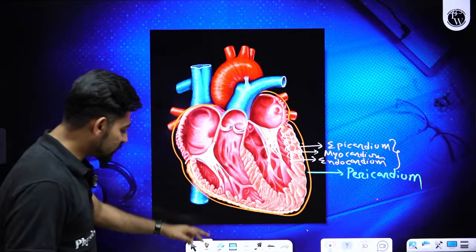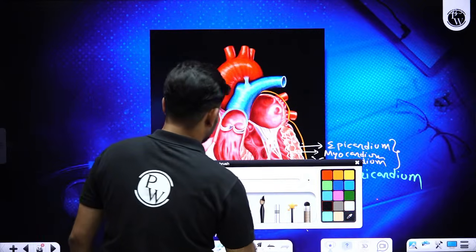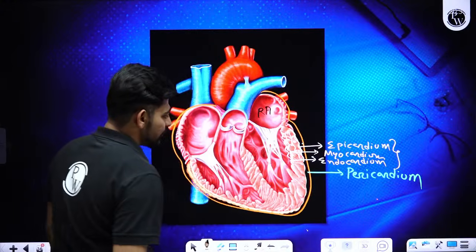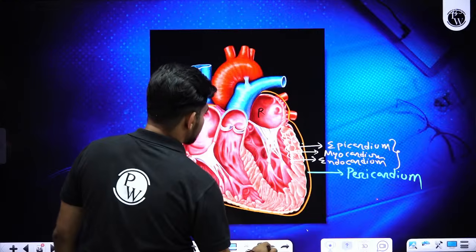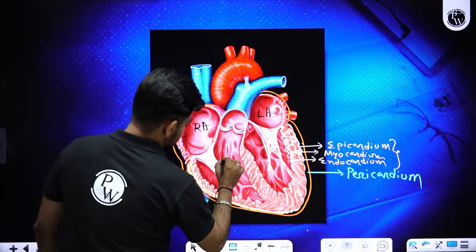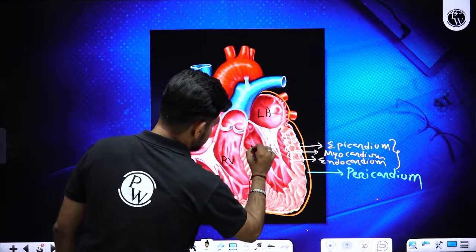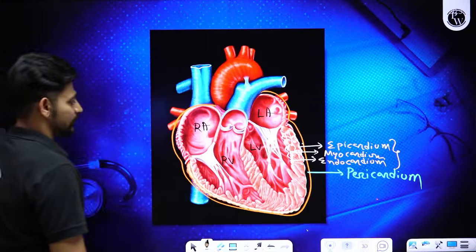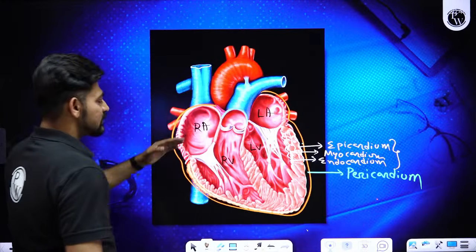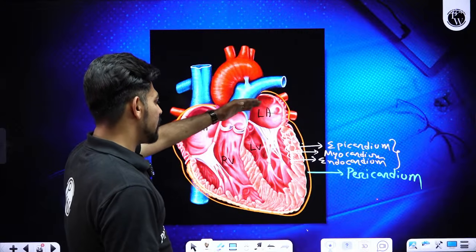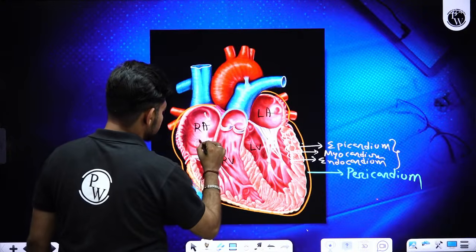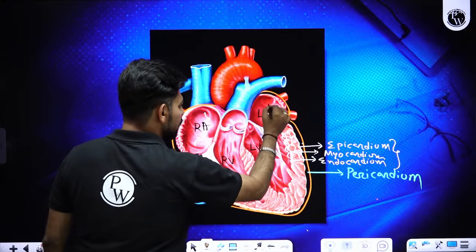Now the heart has four chambers. This is the right atrium, left atrium. This is the right ventricle. This is the left ventricle. So these are the 4 chambers of the heart, and the upper chambers, the atria, function as receiving chambers.